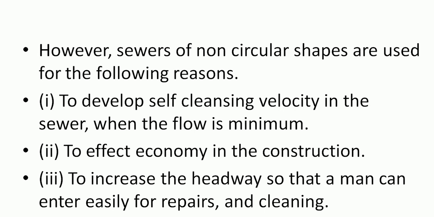Why do we go for non-circular sewers is the biggest question here. To maintain self-cleansing and non-scouring velocities, like we have discussed in the flow of the sewer, because of the variations in the flow, sometimes we have to design the sewer as a combined sewer or partially combined sewer. In that case, to maintain the self-cleansing velocity, we have to go for non-circular sewers. Whenever the flow is minimum, the solids start to settle. In that case, if the area of the sewer is more, then we cannot achieve this self-cleansing velocity.